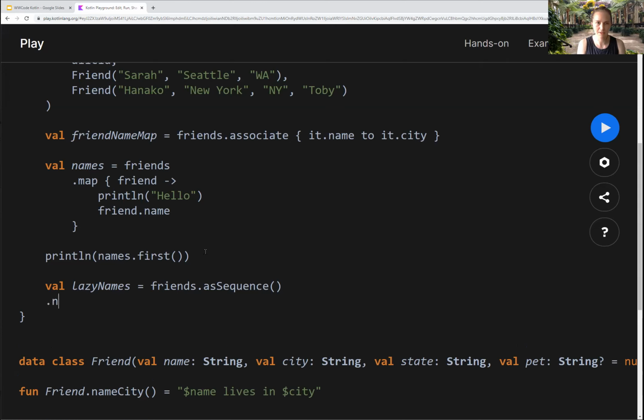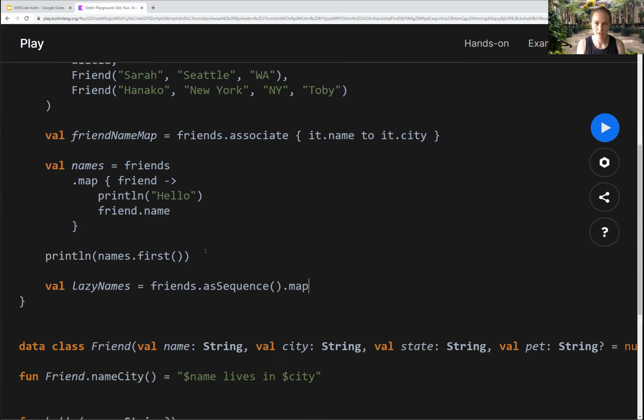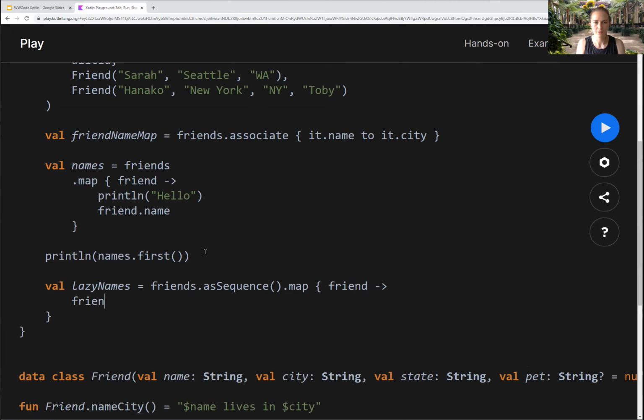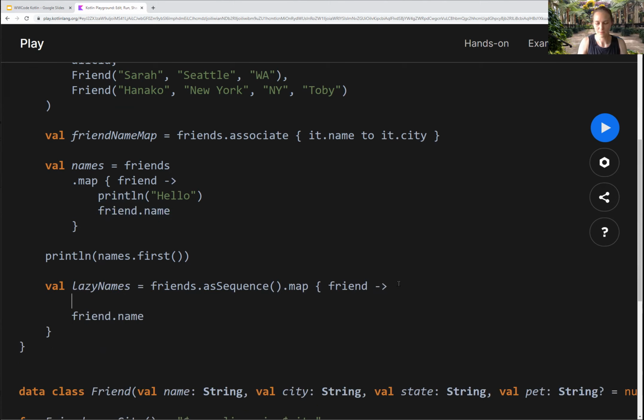I can do the exact same thing here and do a map. And I'll do the same friend goes to friend.name. And with these different blocks, there's rules around the blocks. How is it that this is returning, but this one isn't? By default, the last statement in the block is the return value. And this is what I mean about there's a learning curve to knowing what's going on in Kotlin. All right, so we will println there.